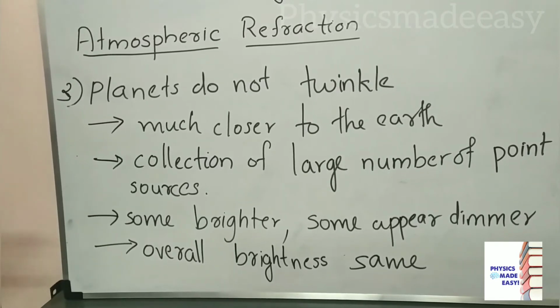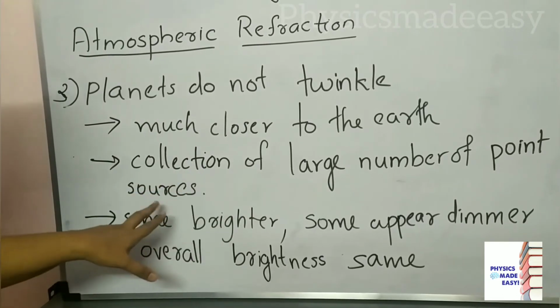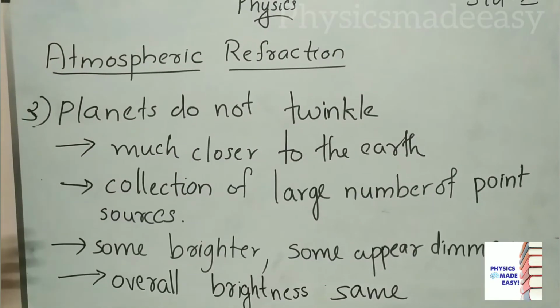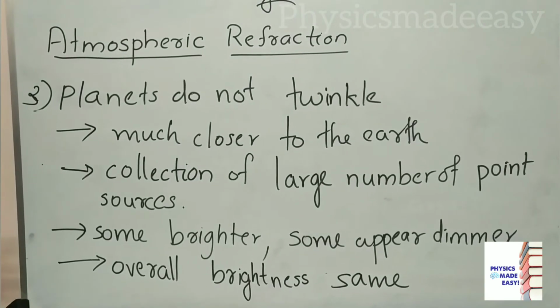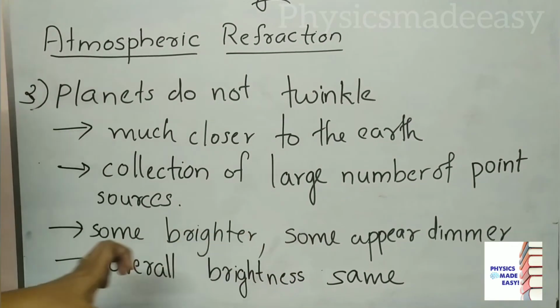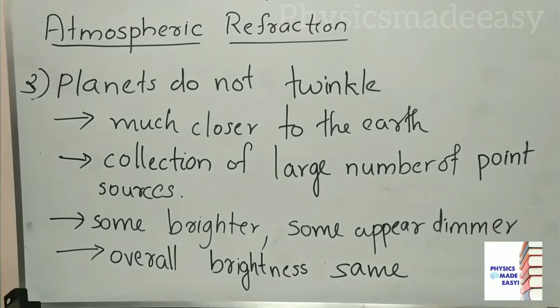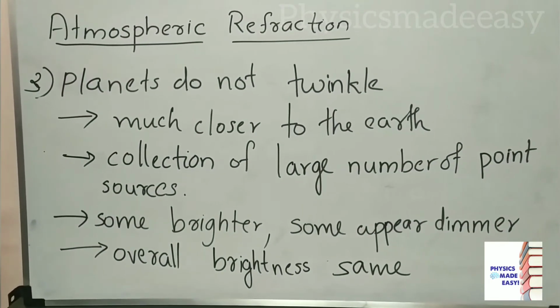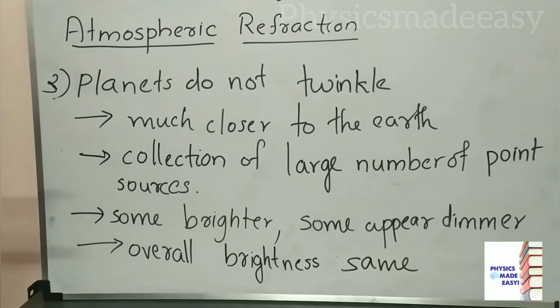Here we can consider the planet as a collection of a large number of point sources. Some point sources will be brighter and some will appear dimmer. Then what will happen? The average or overall effect is that we see brightness throughout. That's why we can say planets do not twinkle.